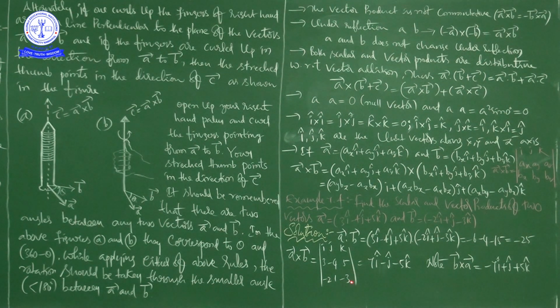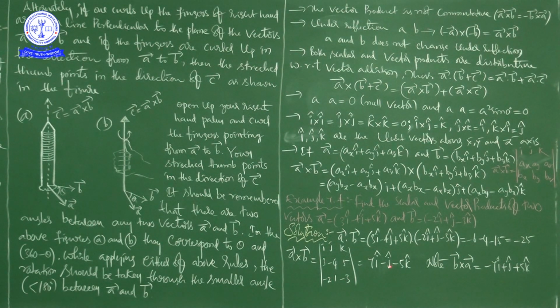After that, first you go for i, so you close the i column, and then take this one, that is 12 minus 5, 7. Similarly for j, you first take this one, minus 10, it is minus of minus, so finally minus 1 will come.